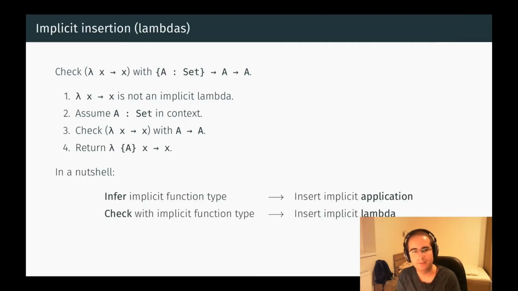To summarize implicit insertion, when we infer an implicit function type, we may insert an implicit application, and when we check with an implicit function type, we may insert an implicit lambda. This has a nice symmetry and it performs in a fairly convenient and intuitive way in practice. Note that we don't always perform insertion in these two cases. For example, when we check an implicit lambda with an implicit function type, there is no need to do insertion. Again, for the exact rules you can look at the paper.